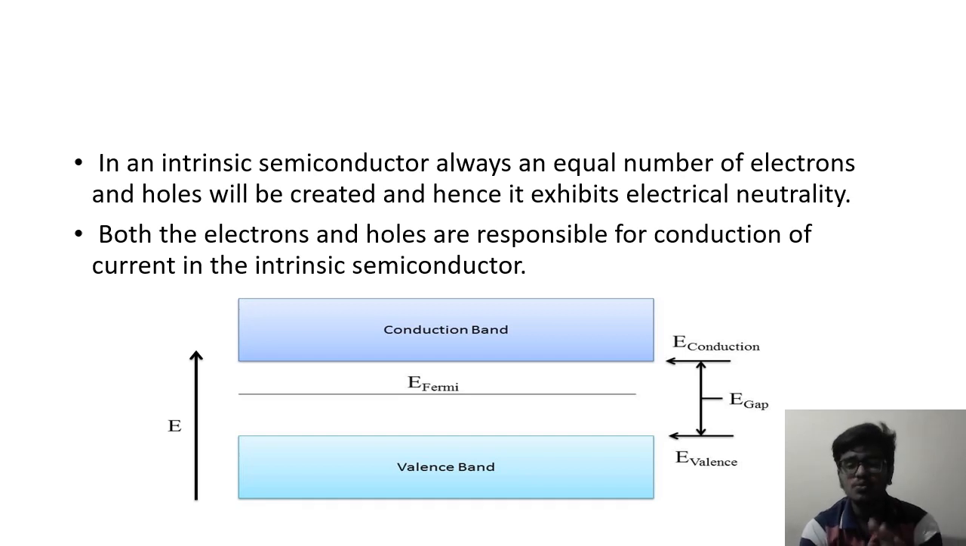Coming to the intrinsic semiconductor, this is the conduction band and the valence band, and the Fermi gap. As we have seen in the basic diagram in the previous slides, this is about the intrinsic semiconductors and the energy band diagram of intrinsic semiconductors.